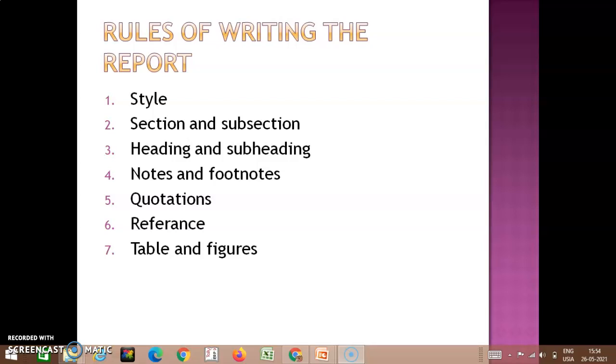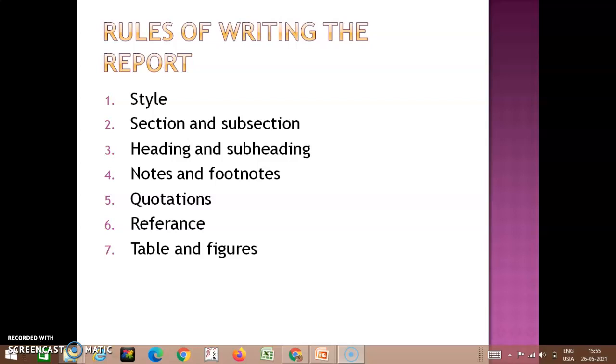Then you should also have the notes and footnotes. That is, if you have taken some idea from somewhere, then that source of information should be given as a note. And also footnotes. If you are borrowing some tables or charts or such things, or some ideas or some statistics, then you should give it as a footnote that you have borrowed this particular thing from this particular place. That is, you have to acknowledge it. This will be written as notes and footnotes.